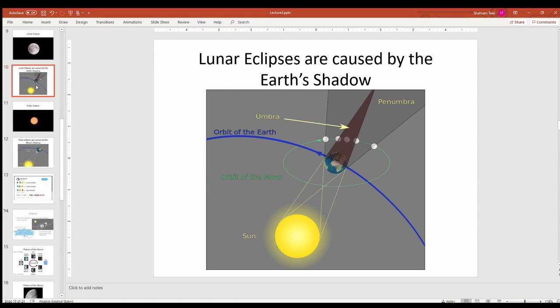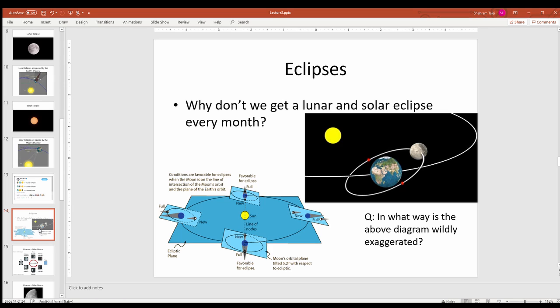One interesting question is why we don't have a solar and lunar eclipse every month. If you look at this orbit, we have a 1 month orbit, and within this month we have one passing through this point and another passing through this point. So within 1 month we should have a lunar eclipse and a solar eclipse, but we don't have it. The main reason is the inclination or tilt in the orbit. You can see what's going on in different orbits here.